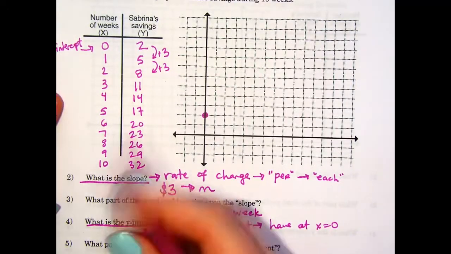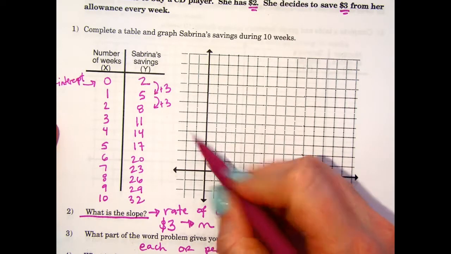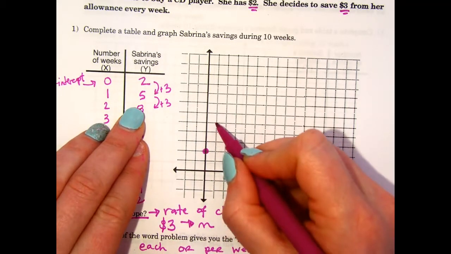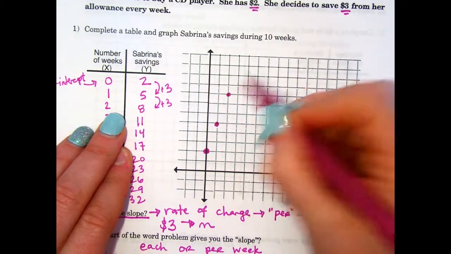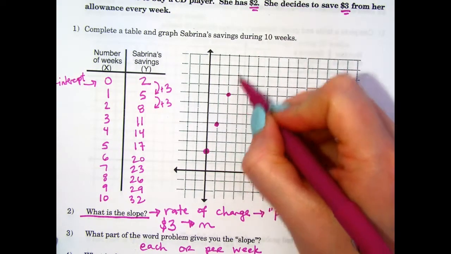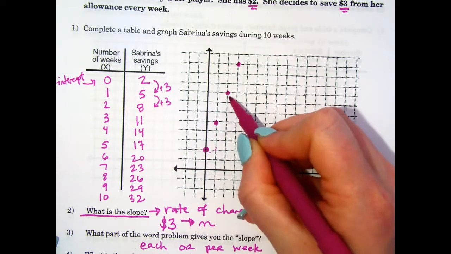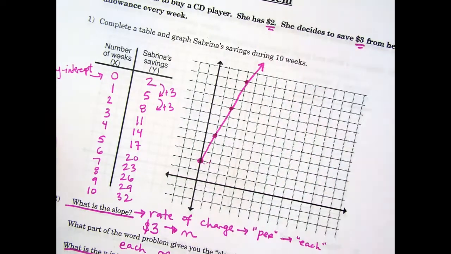Now, I don't need to put all of these on the graph. Maybe just 3 or 4, or however many will fit. I can either just plot them, (1, 5), (2, 8), or I can use my slope. My slope is 3. So every time I go over 1, I'm going to go up 3. So over 1, up 3, over 1, up 3. And that's a good enough amount to make a graph, and I'm going to draw my arrow going up.